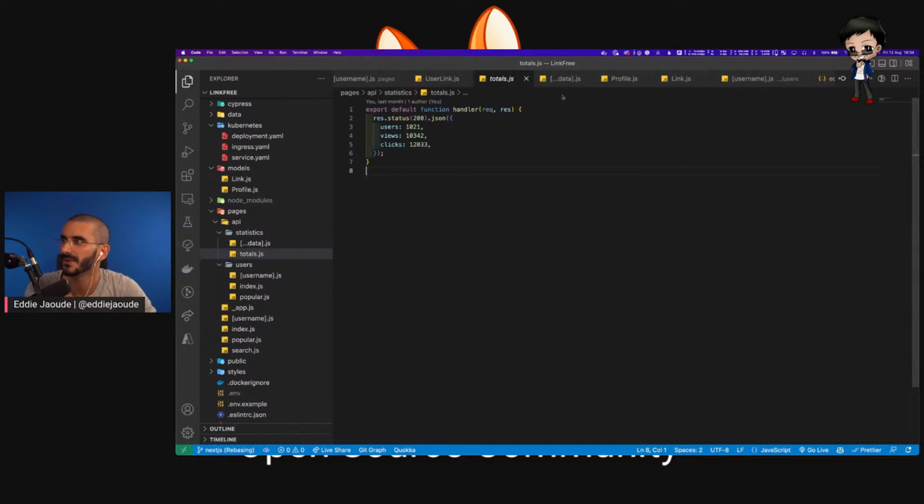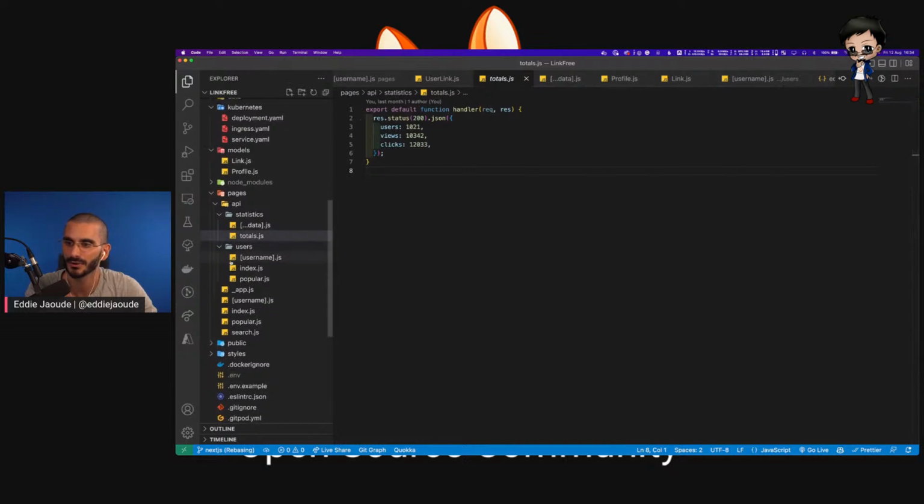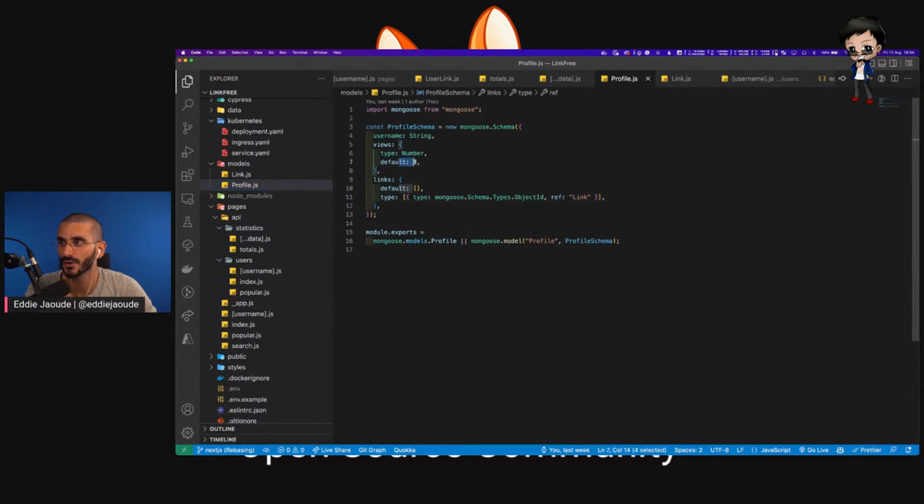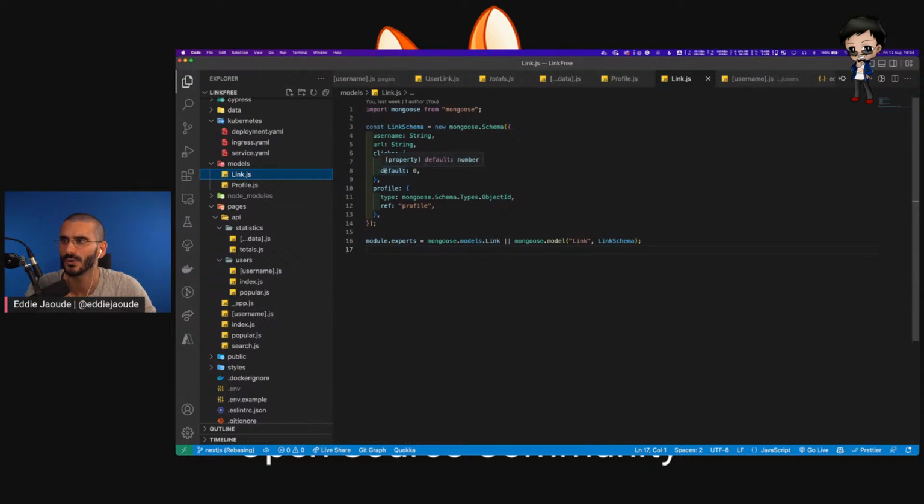So for example, if I go to the models, where are they? Models, here we go. So on the profile, we've got views on each profile. So we go through the collection of profiles and add up all the views. As we get more users, that could get quite big. The other thing we'll have to do is go through all the links and add up all the clicks. Again, if we have 1,000 users and each user has 5, that's like 5,000 to add up.